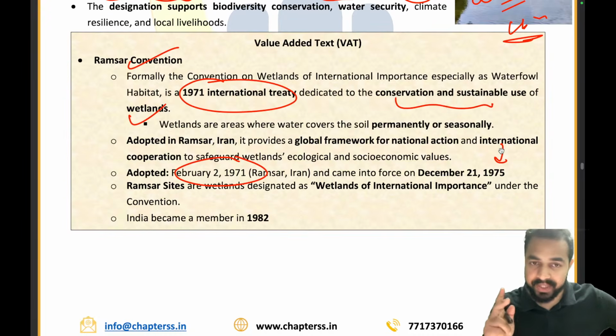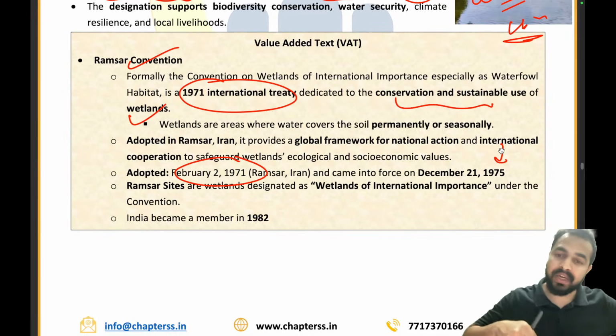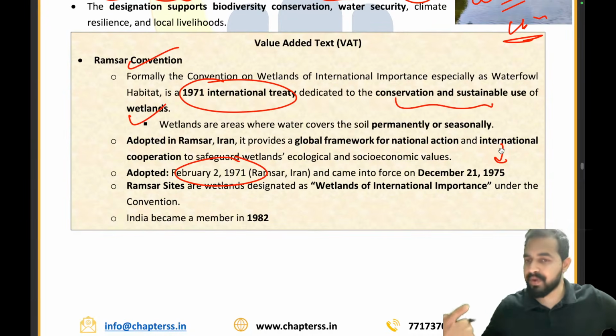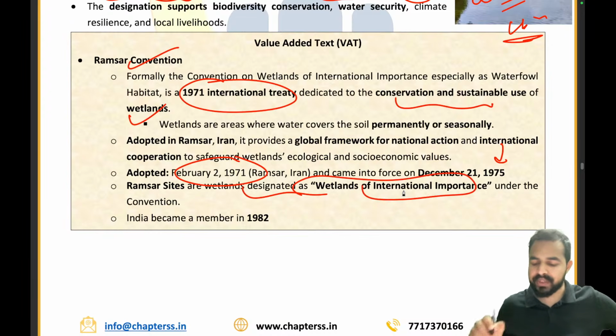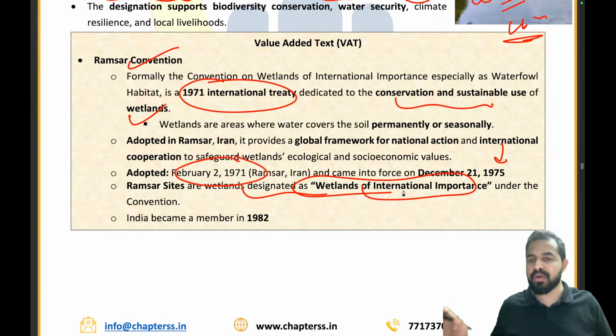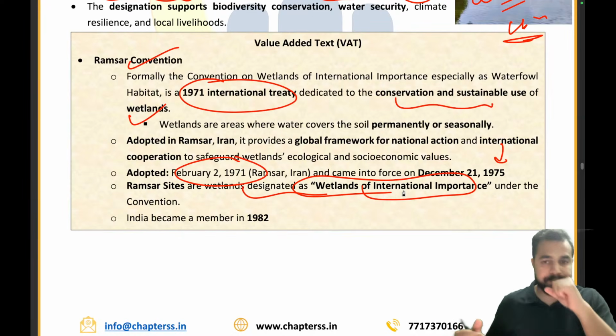See guys, two different timelines. 1971 was adopted, but it was implemented from 21st December 1975. And when it comes to the Ramsar site, these are wetlands designated as wetlands of international importance. That means now they are no more normal wetlands. They are basically wetlands of international importance.